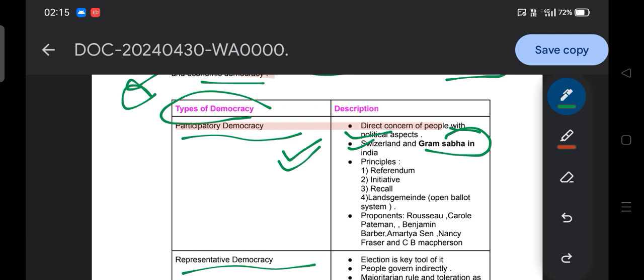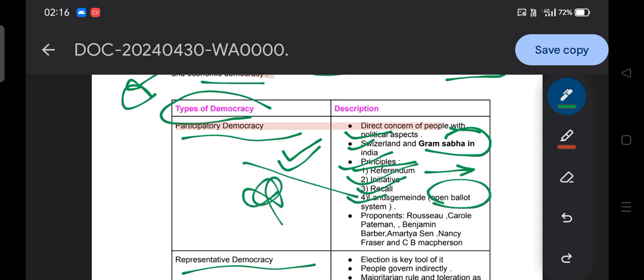Principles like referendum. What does referendum mean? We have already discussed it in our comparative politics, so you should refer to that. Initiative, recall, and the open ballot system are related to Switzerland.